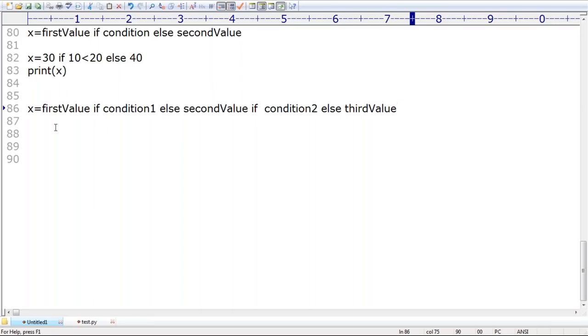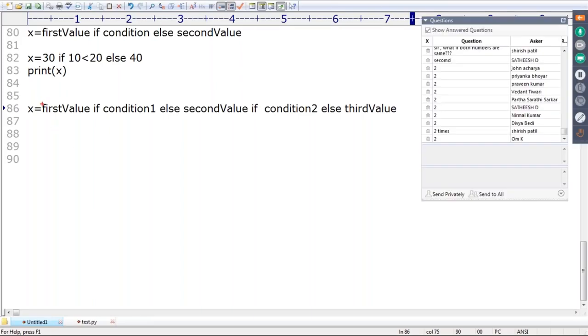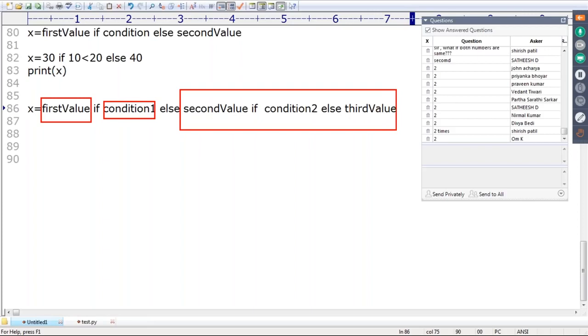This is the first value if this condition is satisfied. Else, this total thing is the second value. This is the first value if this condition is true.